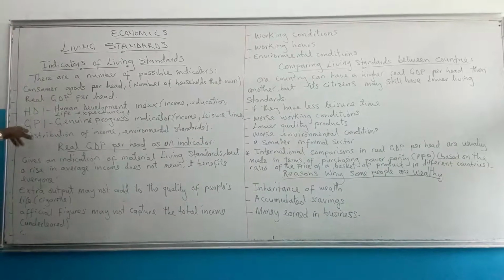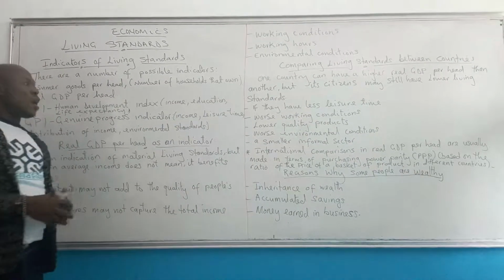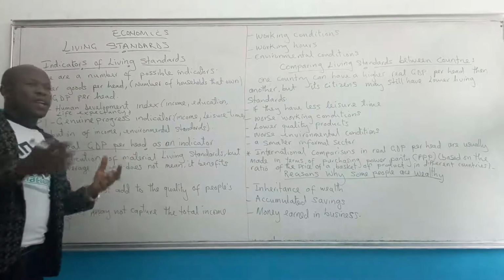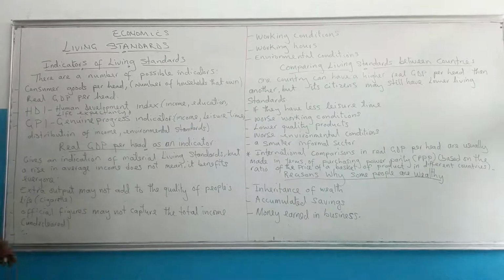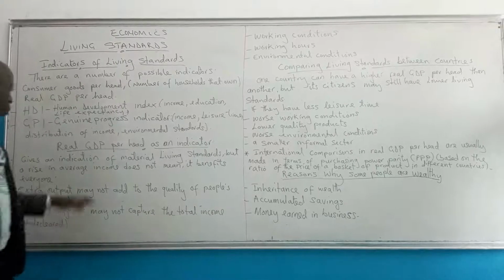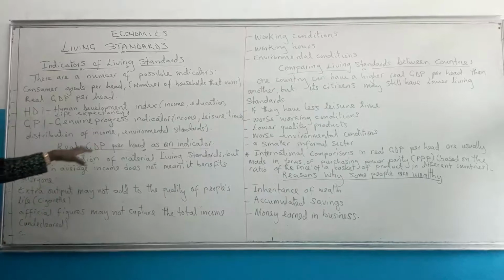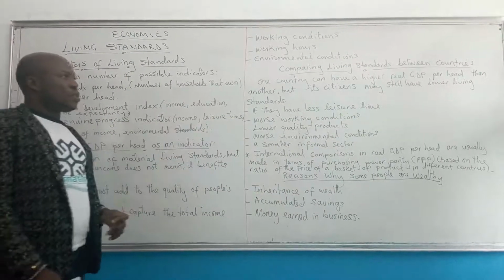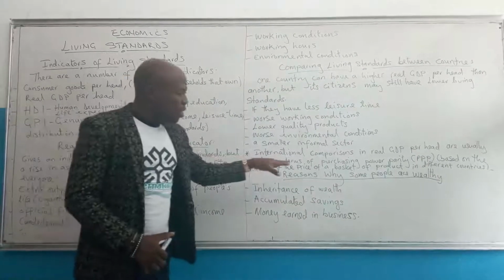And we also talked about GPI, Genuine Progress Indicator, which takes into account income, leisure time, distribution of income, and environmental standards, for example, pollution. Then we looked at real GDP per head as an indicator, and we know that it mostly indicates living standard according to material. We compare countries, and we talk of the purchasing power parity.